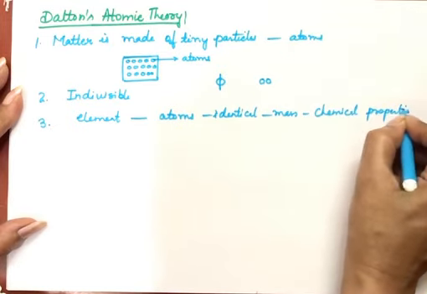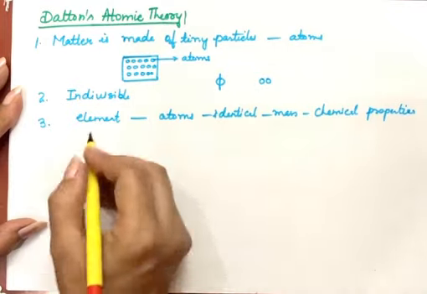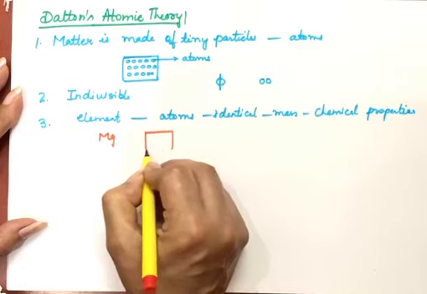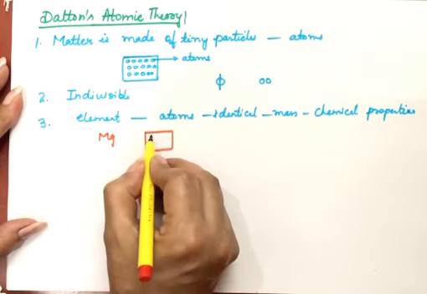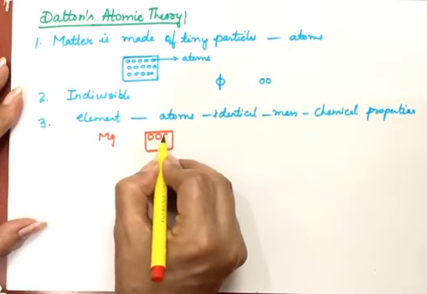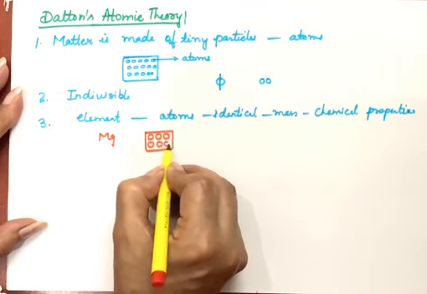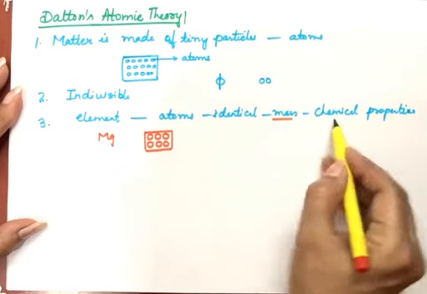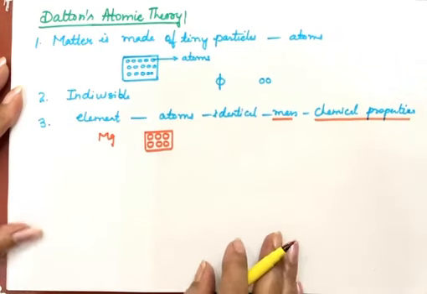For example, if I take an element like magnesium, this is made up of atoms. These atoms of magnesium, all of them are identical in their mass as well as in their chemical properties.